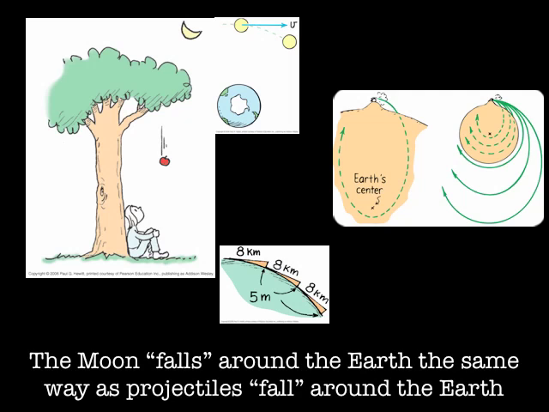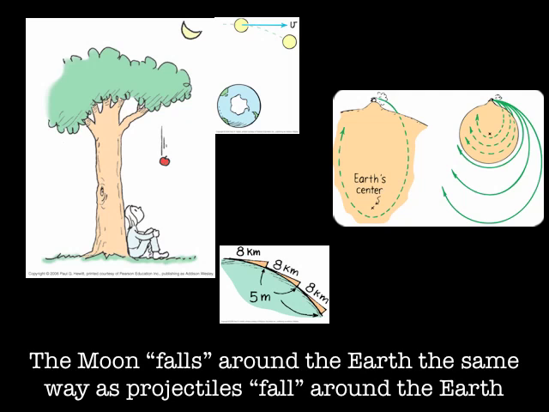The earth is pulling on the apple the same way it pulls on the moon, but much less because the moon is so much farther away. So therefore it doesn't fall 5 meters for each second, but it falls a little bit less than that, and so the moon travels a much greater path as it falls around the earth. This was Newton's idea.